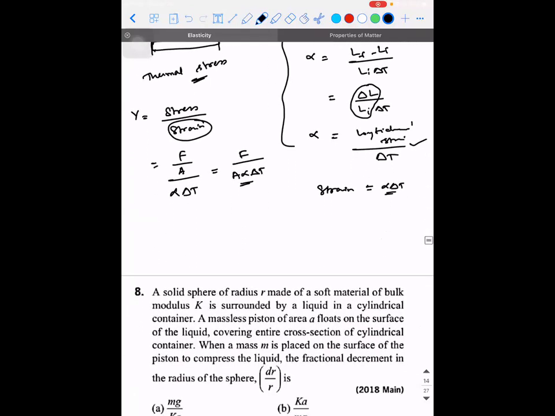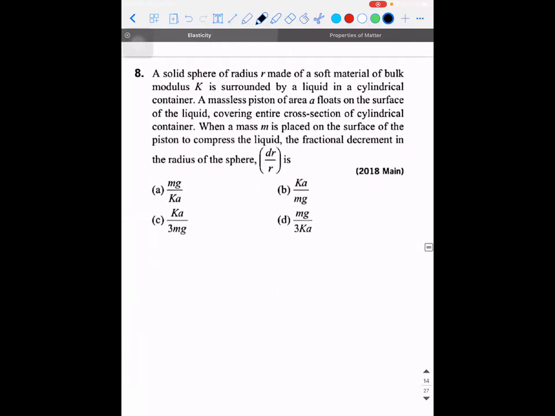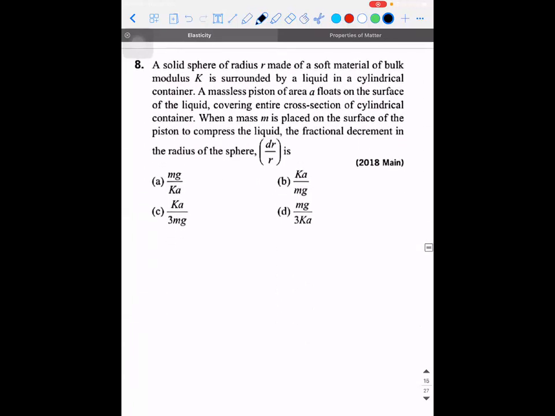Now let's see. It's a 2018 mains problem. There is a solid sphere, a three-dimensional shape, of radius r, made up of soft material of bulk modulus K, and is surrounded by a liquid in a cylindrical container. Again, a liquid comes. We might need to use density.